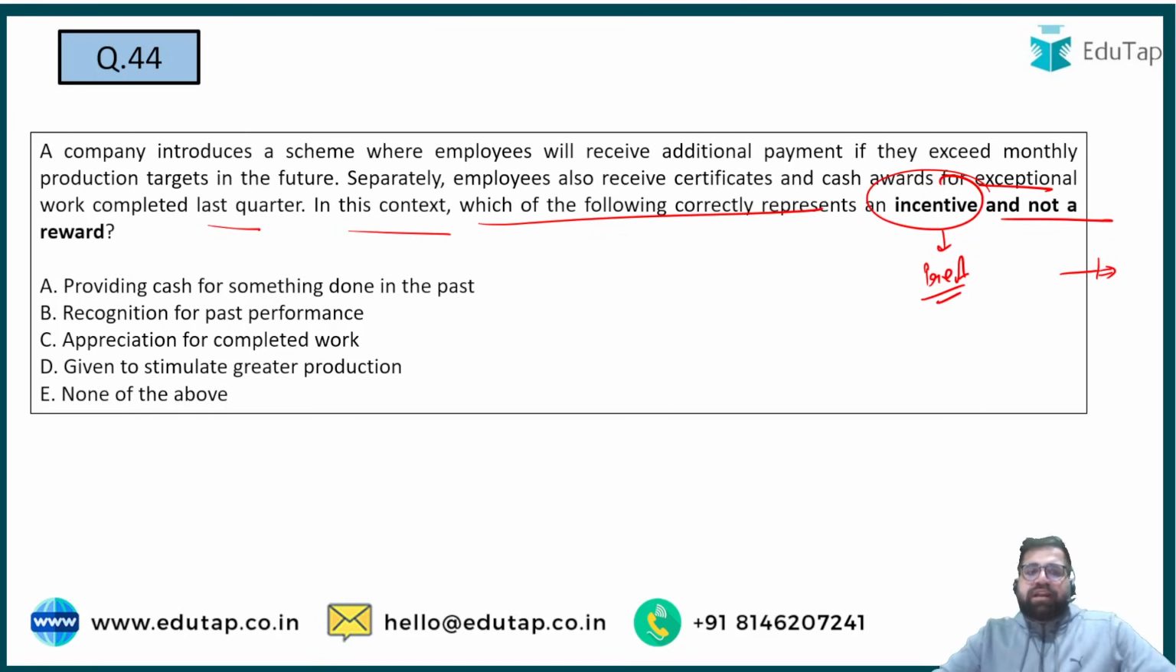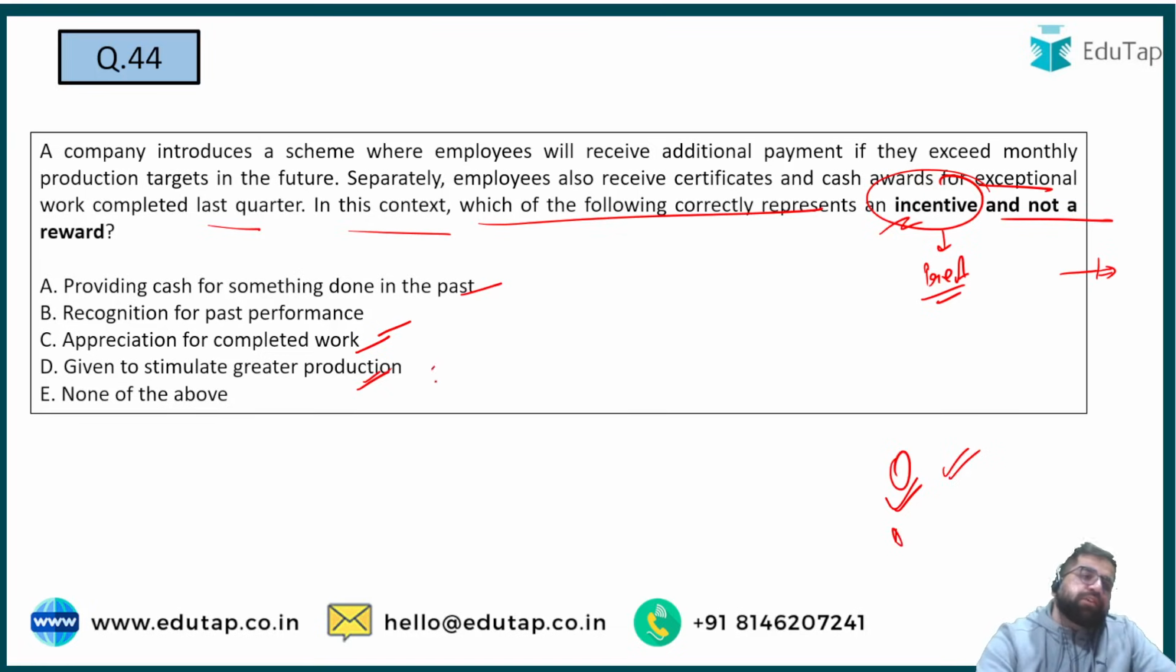Providing cash for something done in past, recognition of past performance, appreciation of completed work given to stimulate greater production. So you have to identify which of the following is correct for incentive. So if you see only statement D is making sense, because A, B and C, these are not even making sense. Providing cash, this can be true for reward. Recognition of past performance is again for reward. Appreciation for completed work is again for reward. Right? Reward basically means what? That I have done my job. Now because this job is done in the best manner, my manager is giving me a reward.